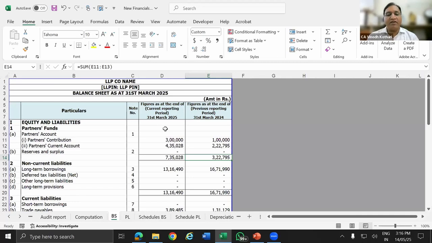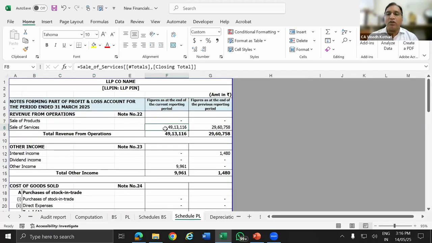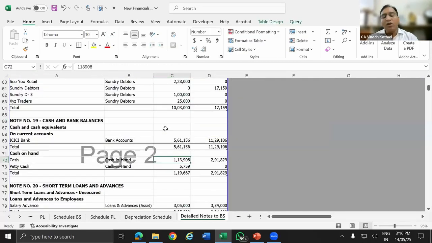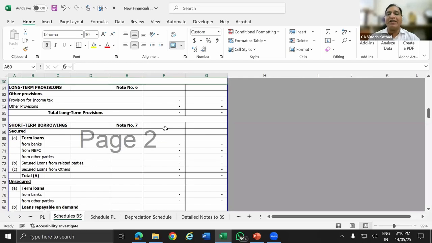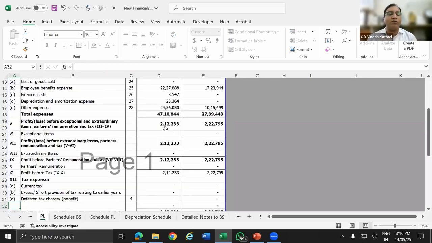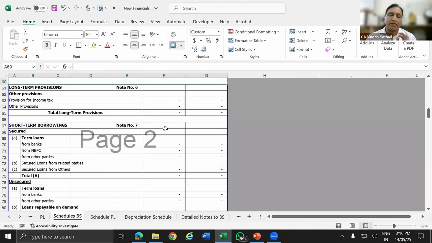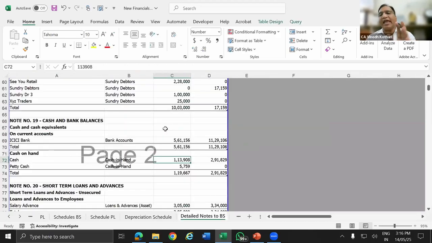So your balance sheet, P&L, first level notes, and then your detailed schedule. Now, what is this detailed schedule? In the first level notes, in your schedule and notes, we provide only the total value. We don't give the ledger wise breakup. So for providing the ledger wise breakup, we normally add one detailed schedule. This detailed schedule is linked to your main notes to accounts, and from the notes to accounts, your financial balance sheet and P&L is linked.